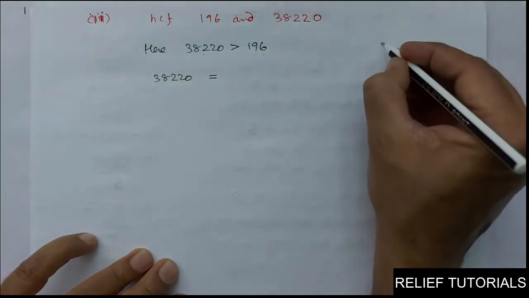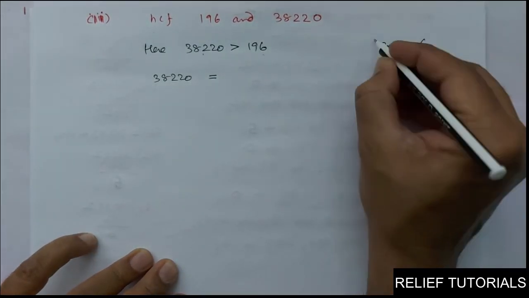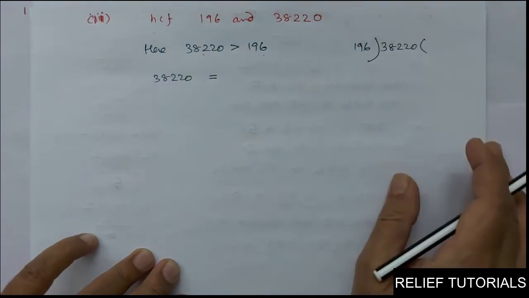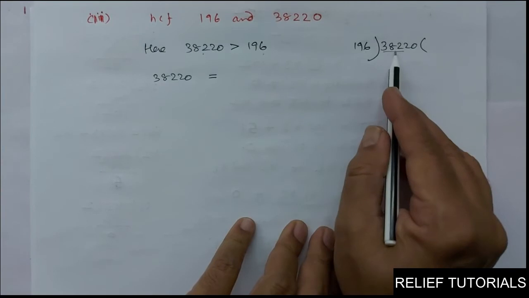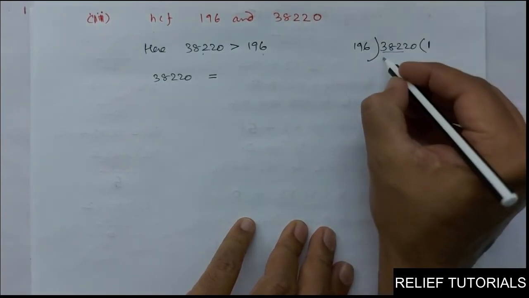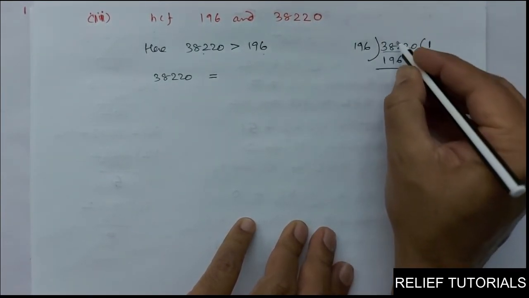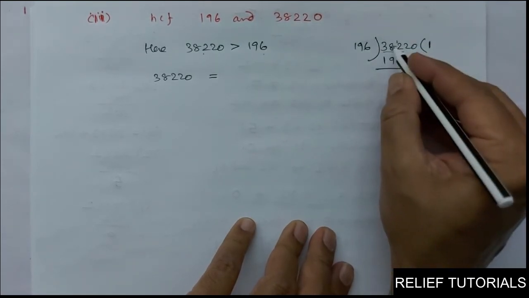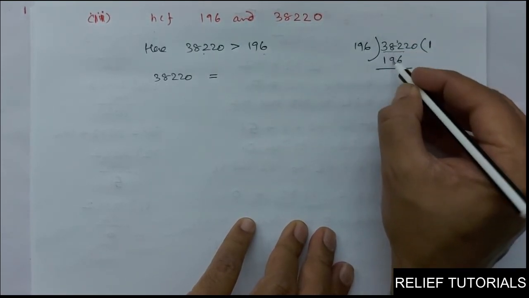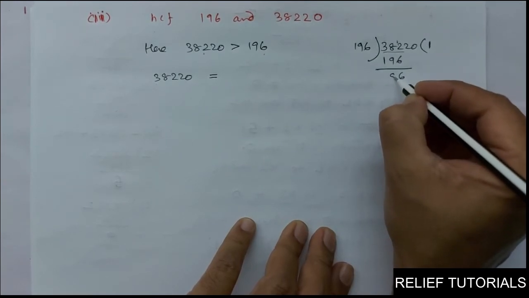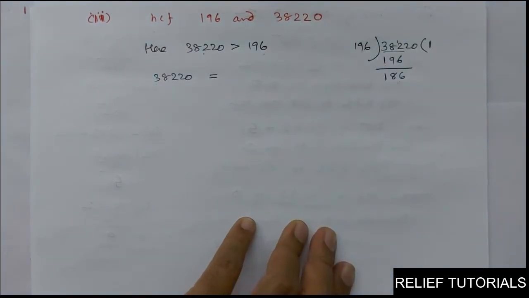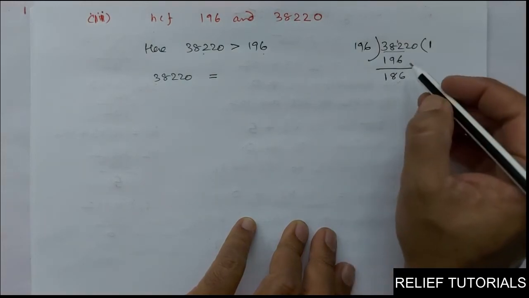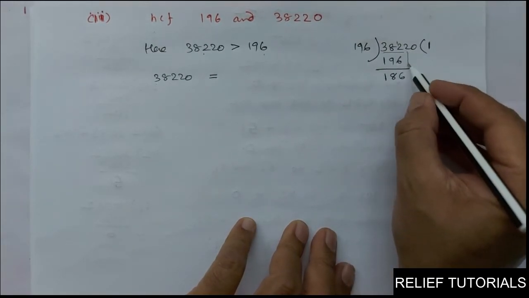Now 38220 is equal to, you have to divide this 38220 by 196. Clear? First we will take these 3 digits. 2 times it will be more than 382, so it will go only 1 time. 1 time 196. Clear? 12 minus 6, 6. 17 minus 9 will be 8. So here it will be 186. See, it is smaller than 196. Remainder is always smaller than divisor. So I will carry this 2 down. You have to carry.